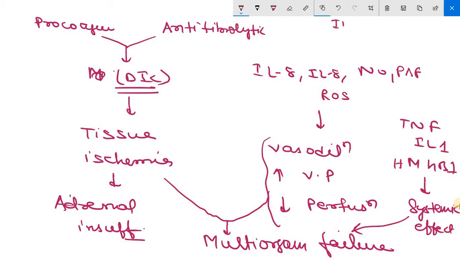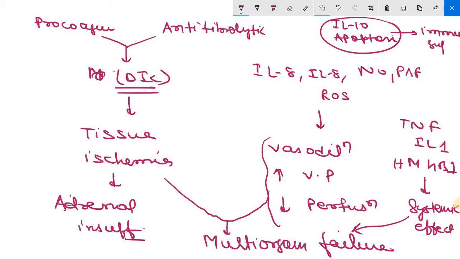There will be activation of interleukin 10, and the apoptosis mechanism will be activated, and this will promote an anti-inflammatory response, and that will cause your immunosuppression. Clear? Now once again revising the whole pathway.